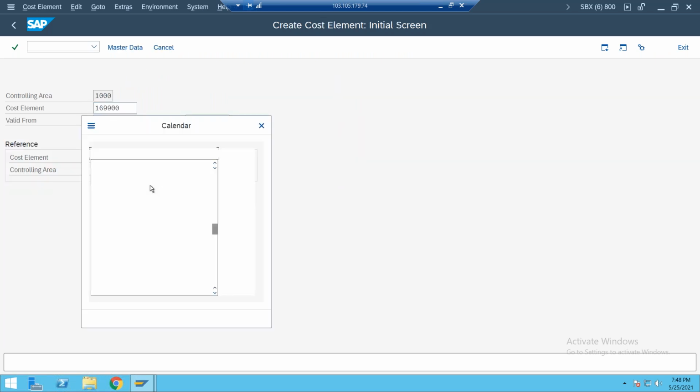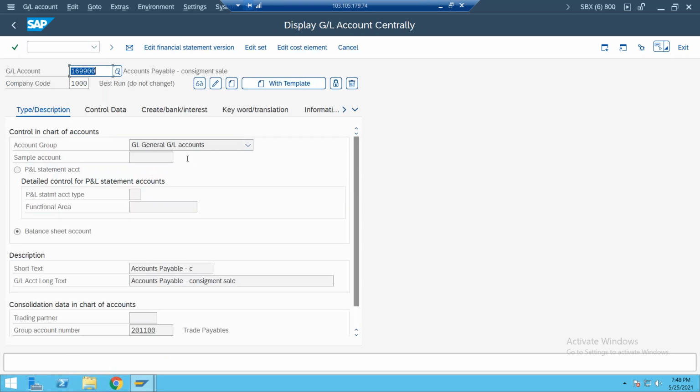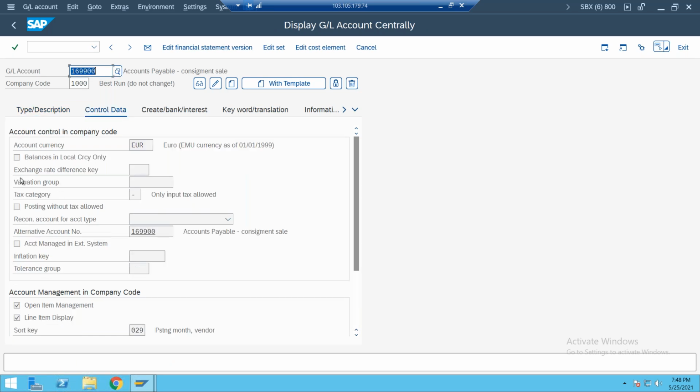Where is it from? We don't have an idea about this. Where actually do we need to observe this account type M? Control data, account type. First we will see in display mode. Account type M here.